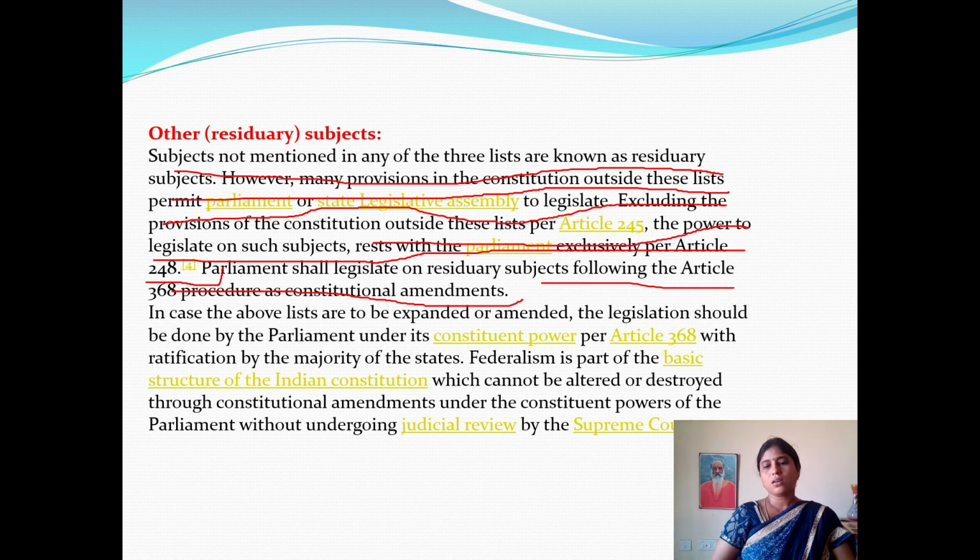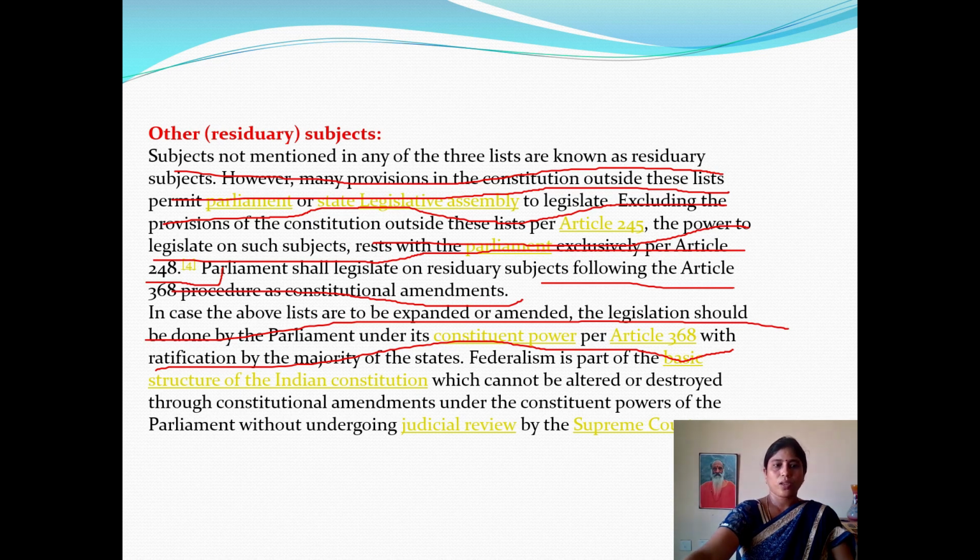We can amend our constitution, add new laws, and adjust the previous laws which are not useful nowadays. If we need anything additional, that is also included in our constitution through what we call amendments. So these amendments are done according to Article 368. In case the above lists are to be expanded or amended, the legislation should be done by the Parliament under constitutional power per Article 368 with ratification by the majority of the states.